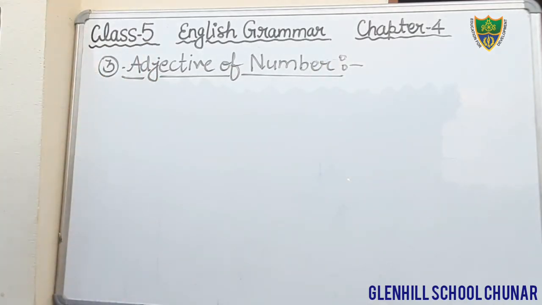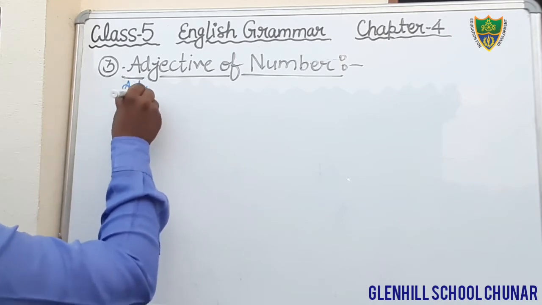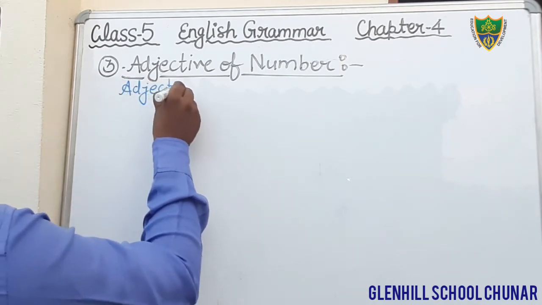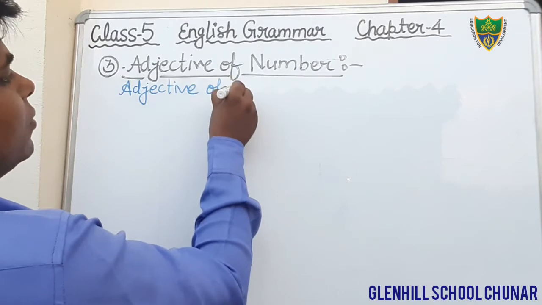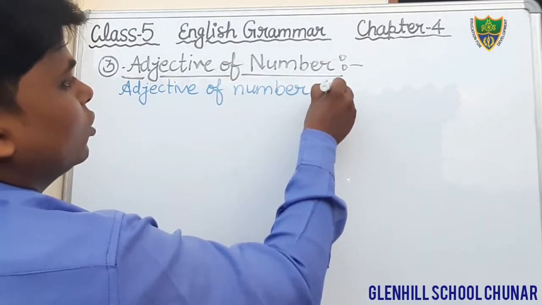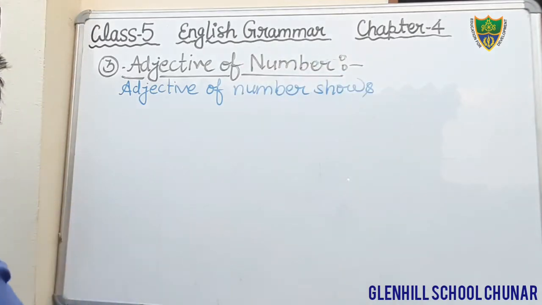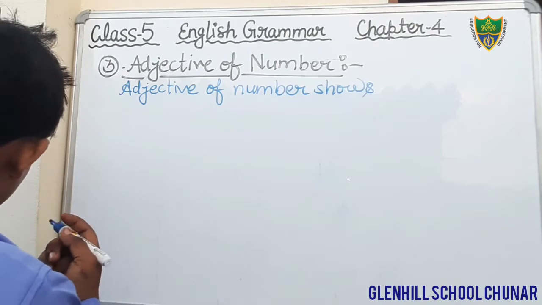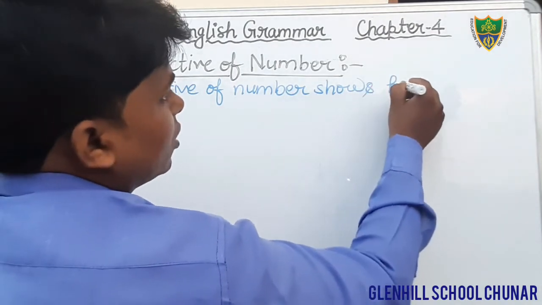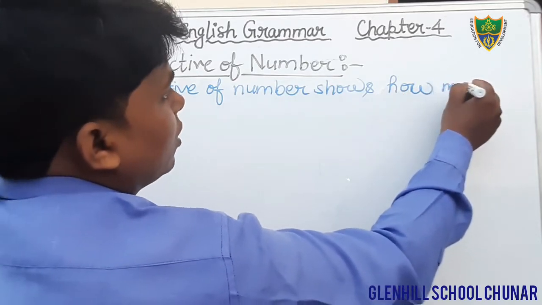Okay, students, just see here and write down. What is adjective of number? Adjective of number shows how many persons. Just see, students, here we will get the answer of how many.